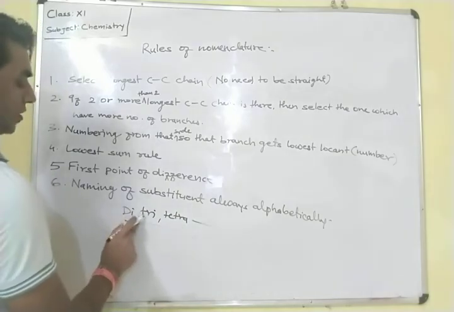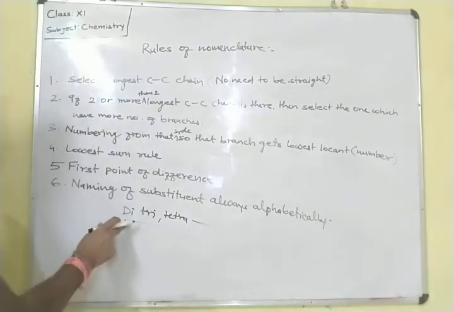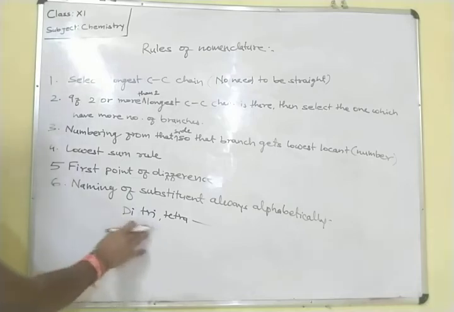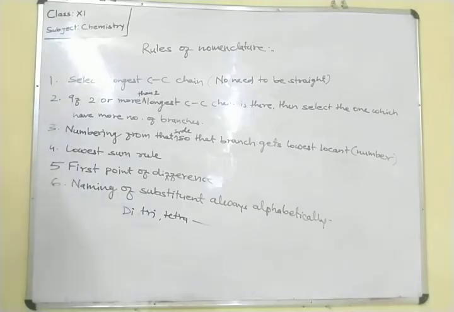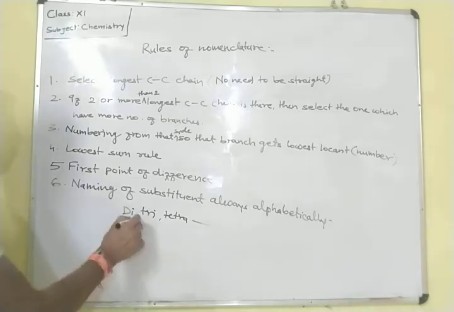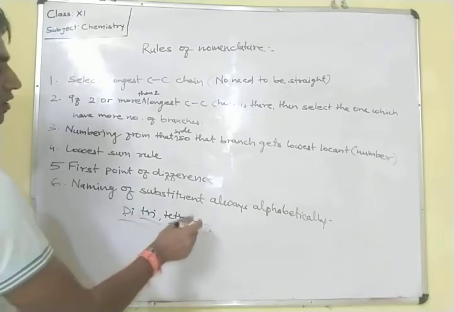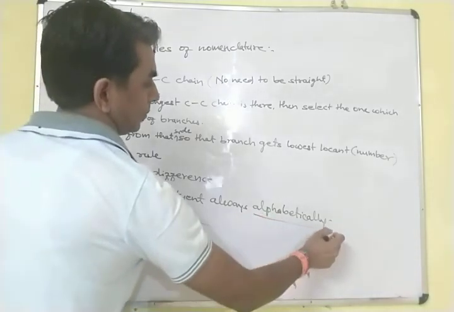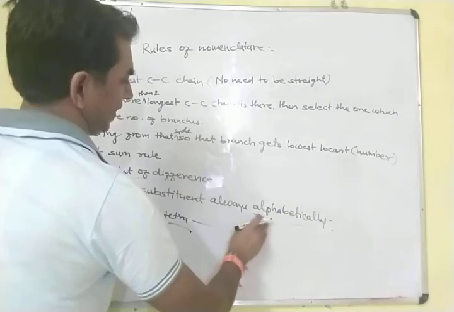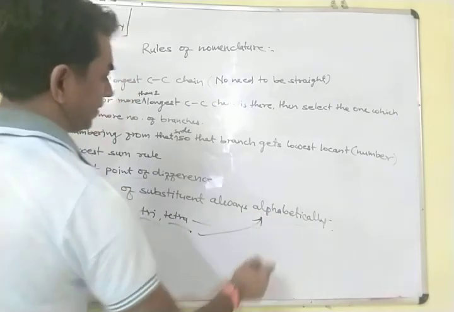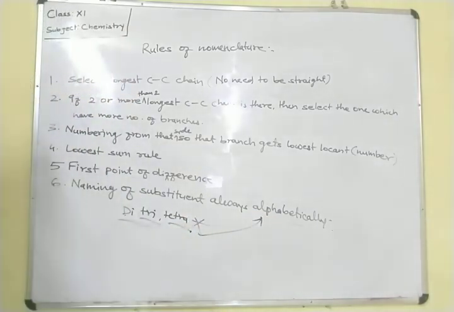But if there are more groups, the same substituent attached in the main chain more than one time, then for this we write di, tri, tetra. On the basis of this di, tri, tetra, we will not write alphabetically. We will not consider it alphabetically. It is considered on the basis of the ethyl or alkyl group.